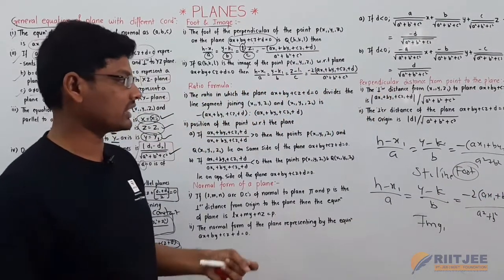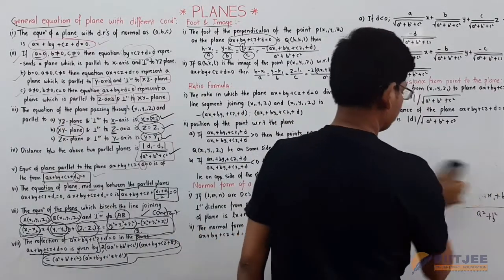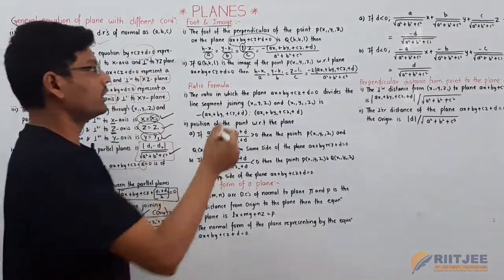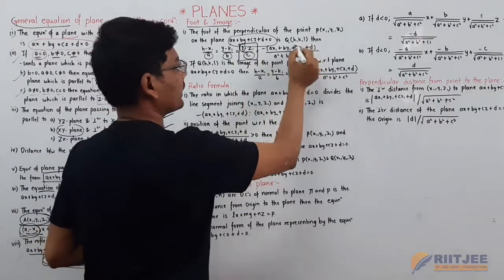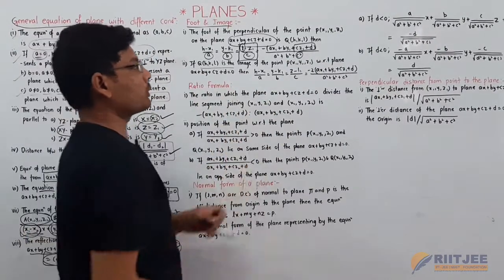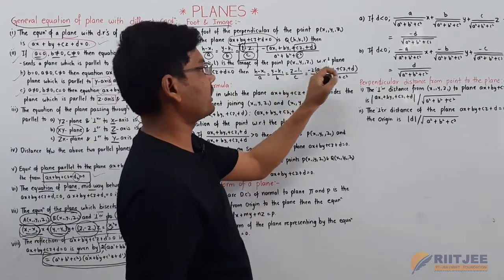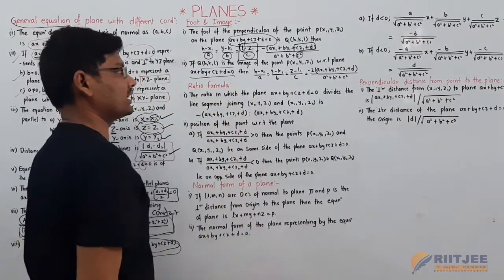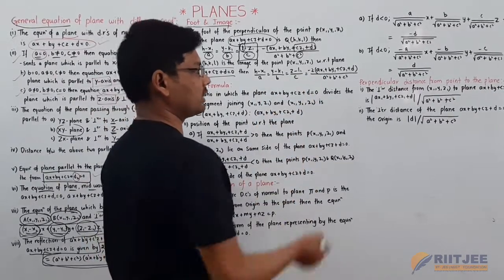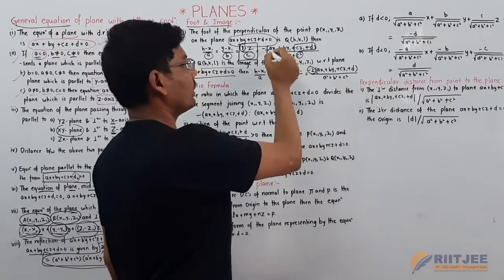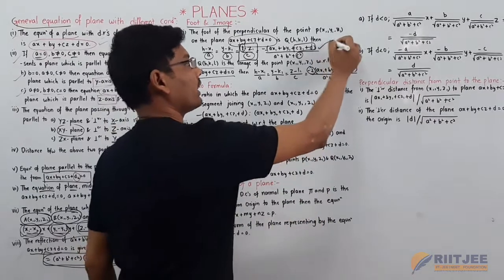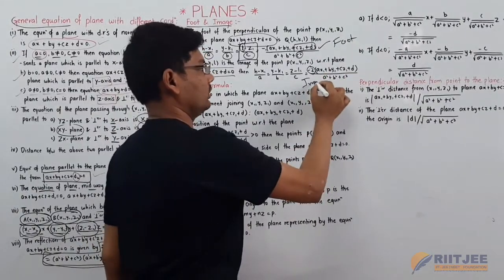Now we are going to discuss the same concept in 3D planes also. Now you have to extend only the z coordinate. Here it is extended for the z coordinate, and here these two terms are extra added, and here also one term is extra added. Now the image of the point P of x1 comma y1 comma z1 with respect to the plane ax plus by plus cz plus d is equal to 0 is x minus x1 by a, y minus y1 by b and z minus z1 by c is equal to minus 2. Here for these two expressions, this is the extra one, minus 2 is included for these two formulas. This is for foot and this is for image here.